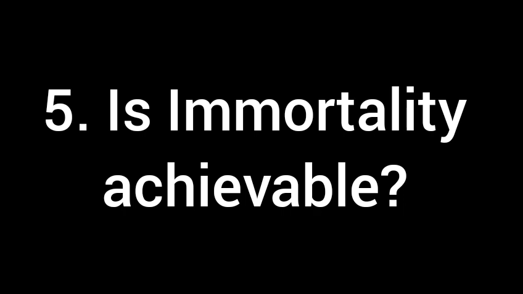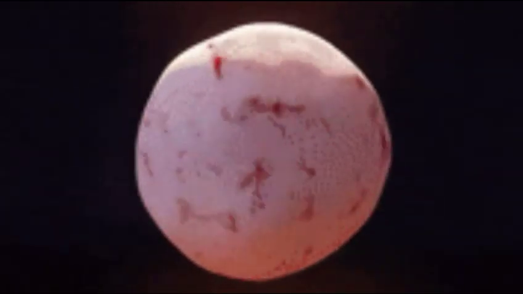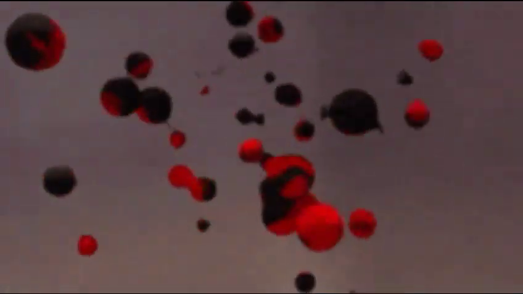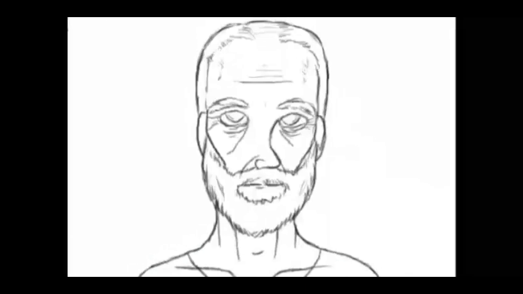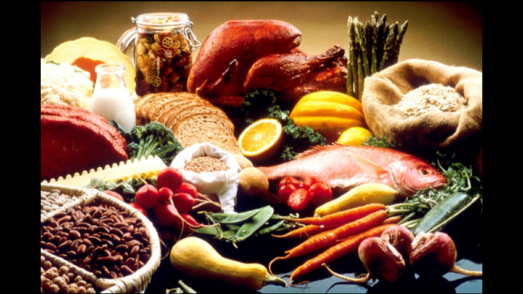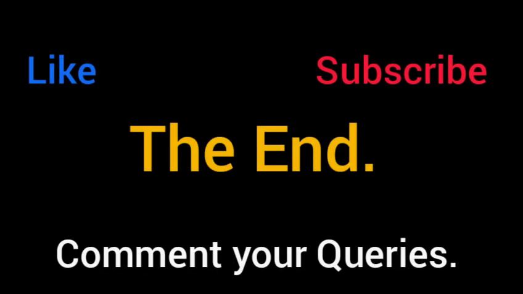And our fifth and last question is, can we live forever? In other words, is immortality achievable? The answer is, yes we can. The food we take has some chemicals which cause death to our skin and tissues. These dead tissues are recovered. But this process brings some changes to our body. We call this aging. If we can stop our aging by removing those chemicals from our food, we can live forever. Well, those were the selected questions.